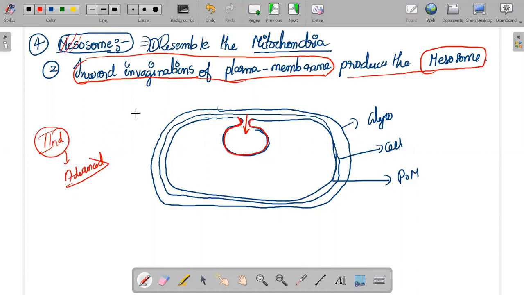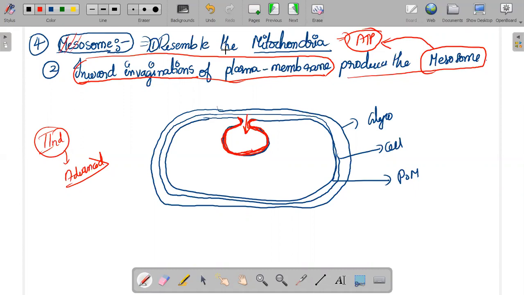What is the first point? Mesosomes resemble mitochondria because they are producing ATP molecules. And how is the mesosome produced? The inward side invaginations of the plasma membrane produce a mesosome. Because of that, mesosome is produced, and it is helping in the production of ATP molecules. You have to keep that in mind.